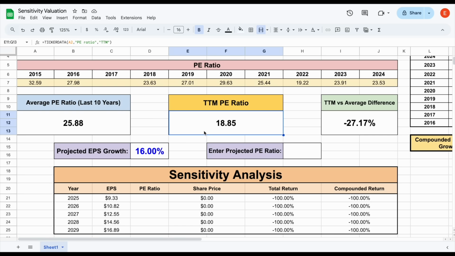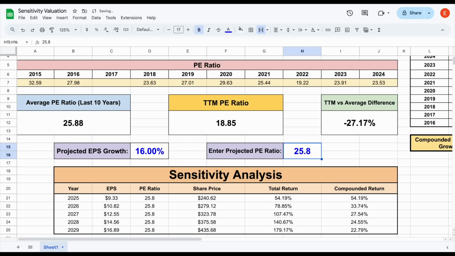So once again, we're willing to pay 25.8 times Google's earnings. What would this look like? Well, if we come over here and plug in 25.8, you're going to see pretty phenomenal results. Again, if we look at what happens by 2029, the total return would be 179%, and your compounded annual return would be 22.8%.